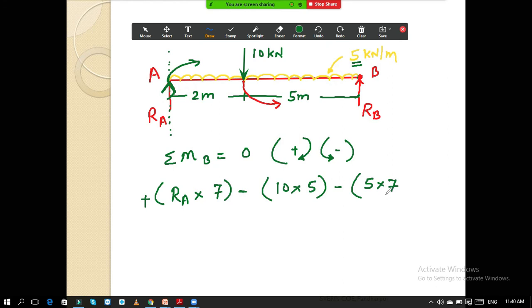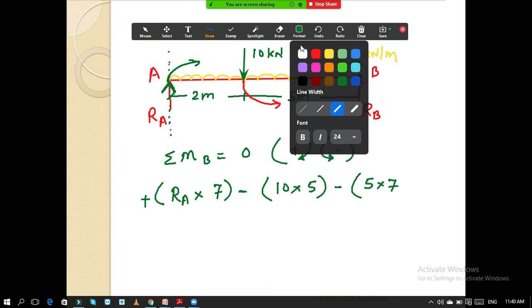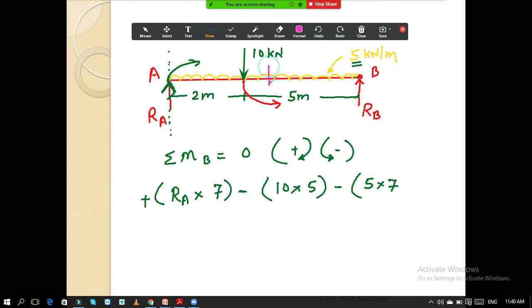that point load will act at the center of this 7. Okay, so that point load will act at the center of this span. This arrow shows the conversion of UDL into the point load, and its intensity is 5 into 7 kilonewton. This is the intensity, and where it will act, it will act at the center of this 7. What is the span? It is 7. So it will act at a distance of 3.5 meter from here and 3.5 meter from this end.